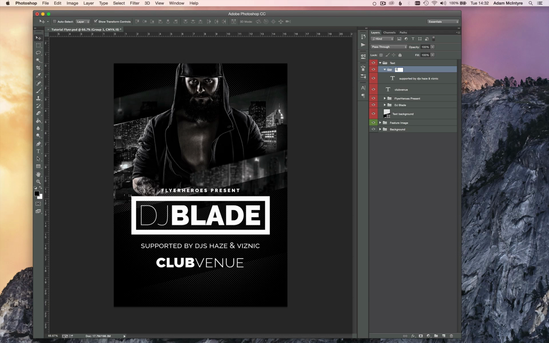I'm just going to tidy up this layers panel, and where possible, I like to keep the layers panel in order as I see it on the flyer. So you'll see FlyerHeroes present, and then underneath that is DJ Blade, underneath that is supported by DJs Haze, etc. That's how I see it on the canvas. That's how I want to see it in the layers panel.